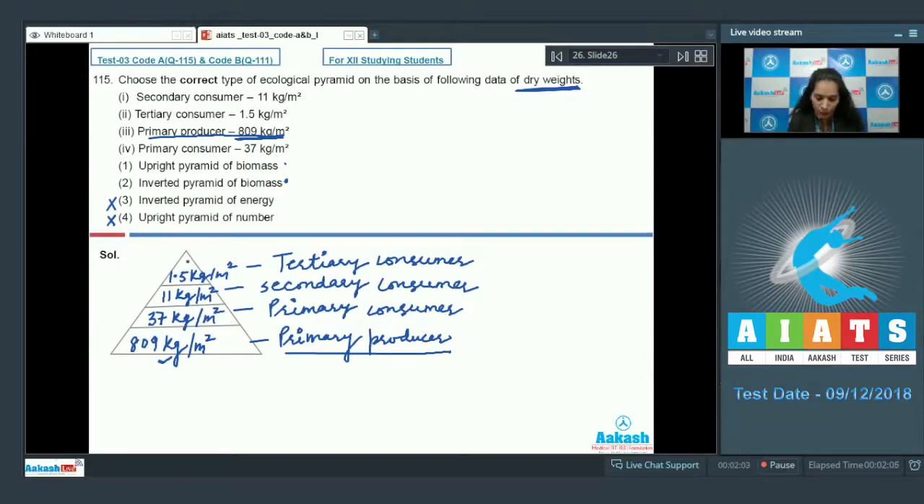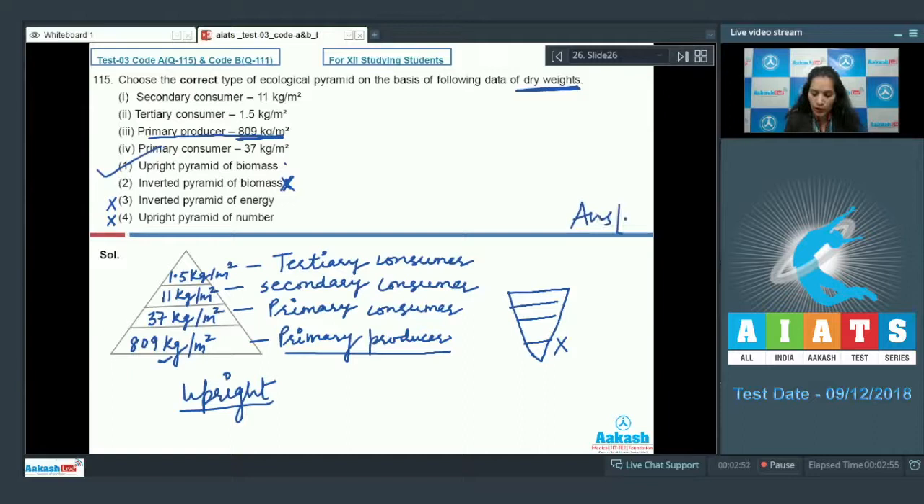This shape of pyramid which comes here is upright, not the inverted. The inverted type of pyramid is something like that where producers should be minimum in number or they should have minimum biomass, but this is not the possible case over here. The biomass of producers is the maximum. So second option is also ruled out. So the correct option for the given question is option number 1. Let's move on to the next question.